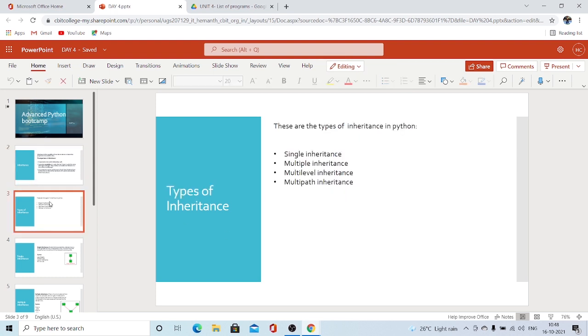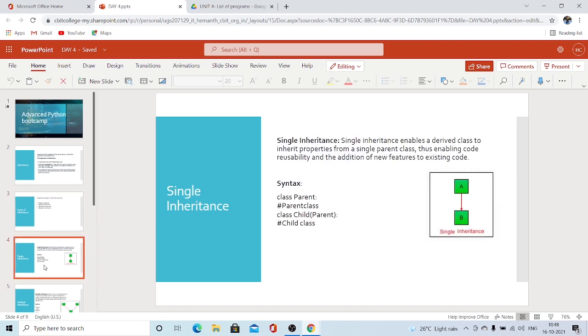In Python, there are some types of inheritance we have to look into. So let's see what types of inheritance are available in Python for us. There are four types: single inheritance, multiple inheritance, multi-level inheritance, and multi-path inheritance. Let's look at each and every inheritance deeply now. I'll explain what is single inheritance, multiple inheritance, multi-level inheritance, multi-path inheritance, etc. Now let's go into the next slide.